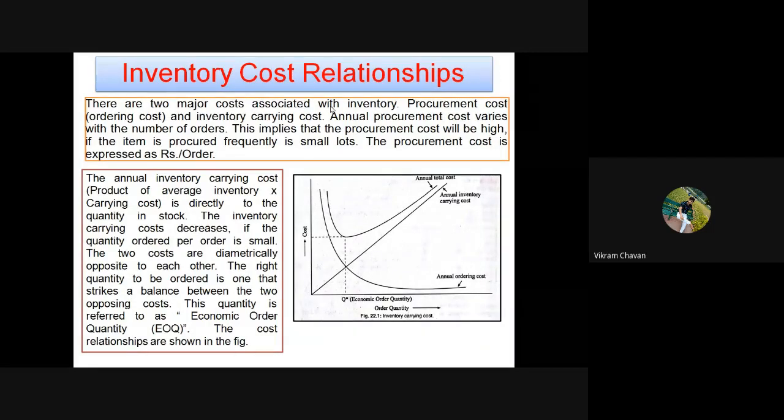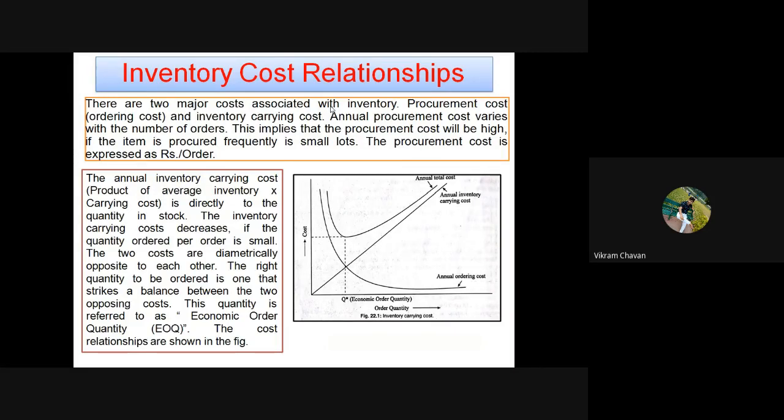To fulfill the requirement of inventory, if you want to purchase the 1 lakh components, and you have placed the order of 10,000 components 10 times, then and only then will your requirement get fulfilled. Okay, so the ordering cost will be applicable 10 times on those 10 orders.